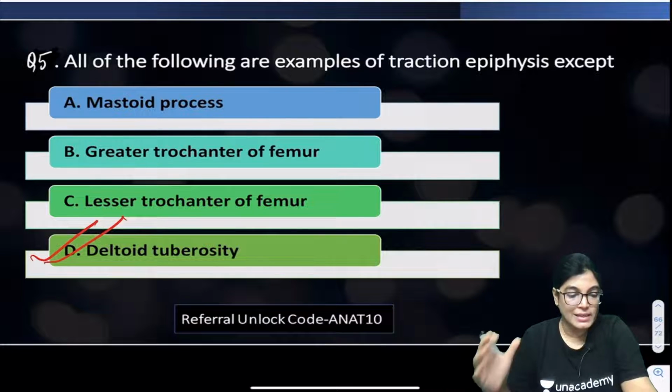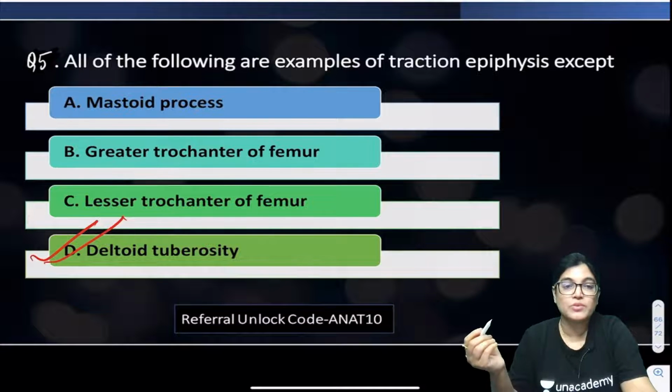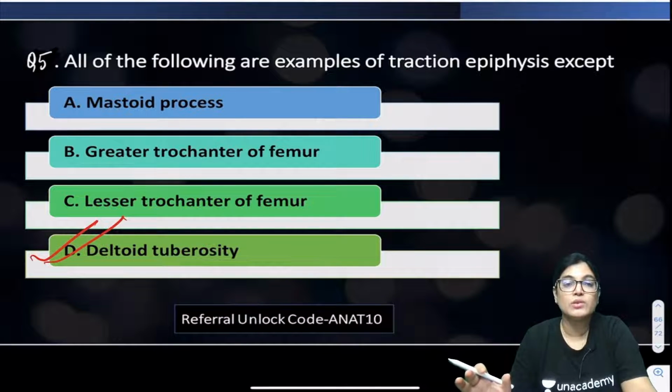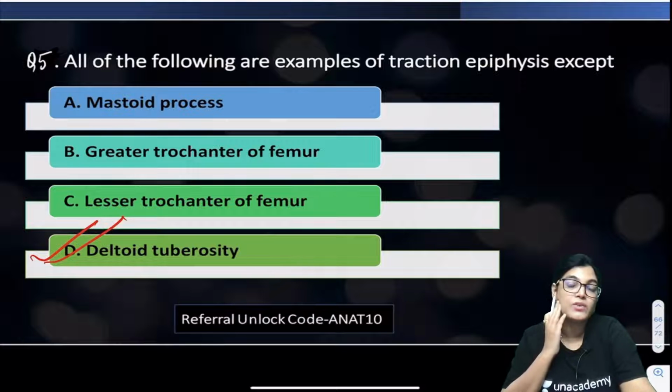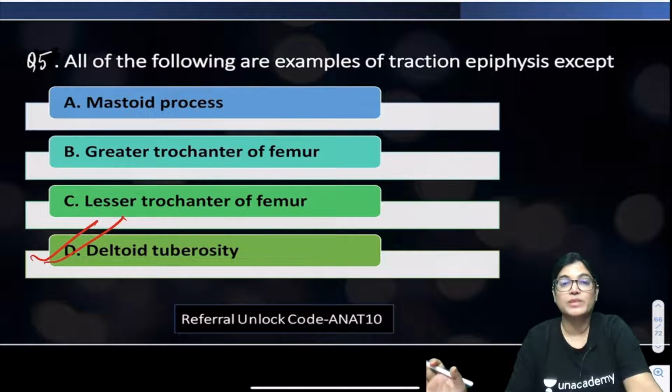That is very important. The greater and lesser trochanter of femur are absolutely examples of traction epiphysis, and the tubercles of the humerus are also examples. In the mastoid process too there is pull of ligaments and muscles, so it is also an example of traction epiphysis.